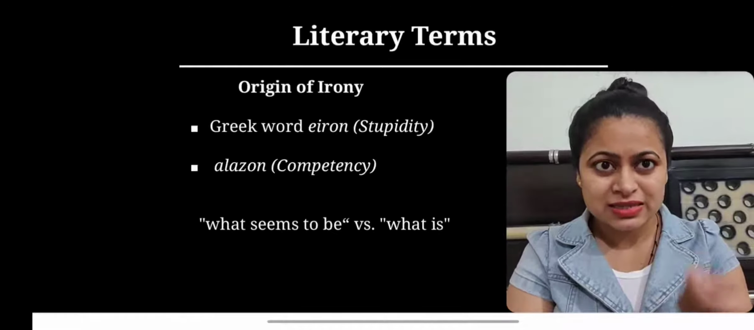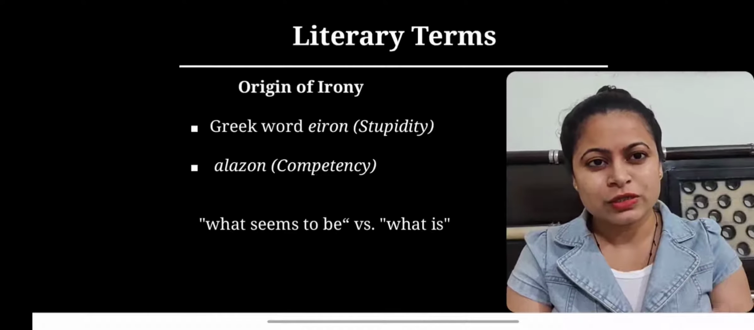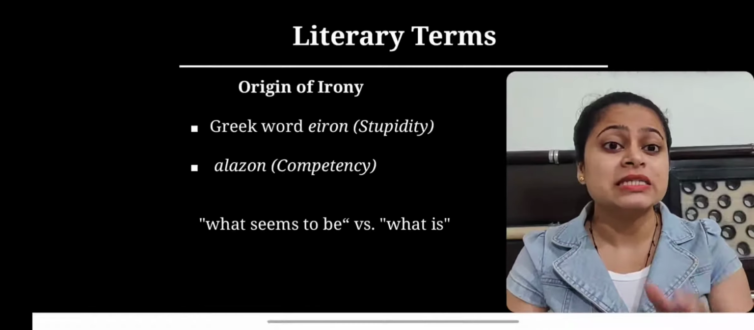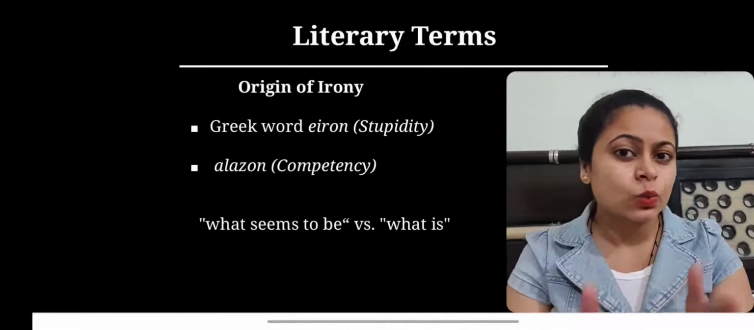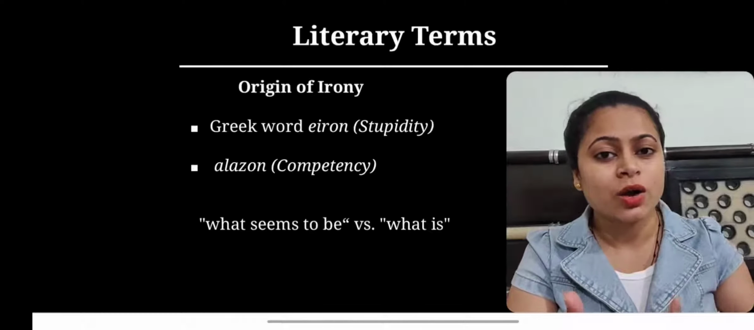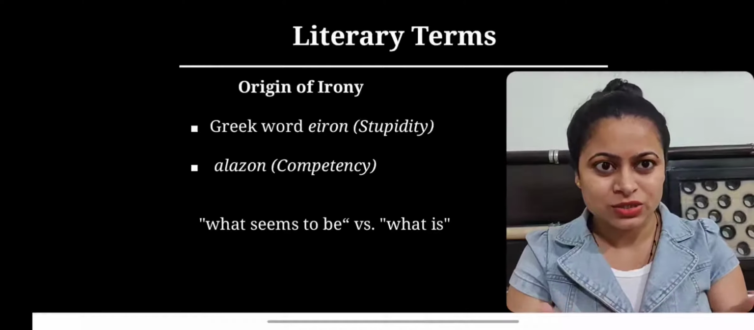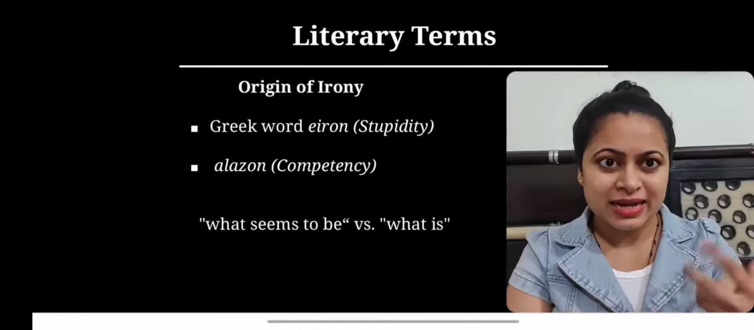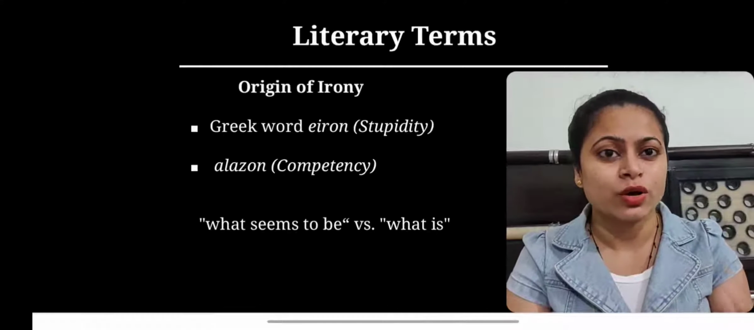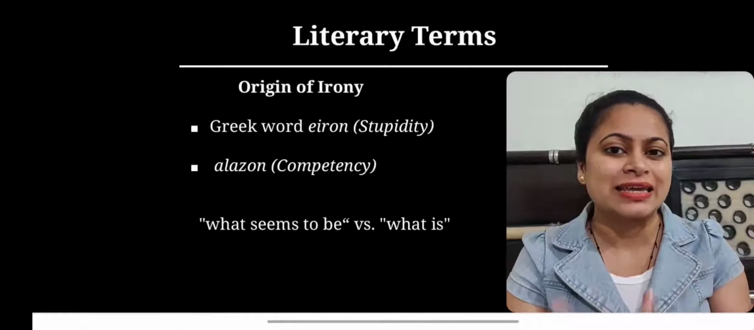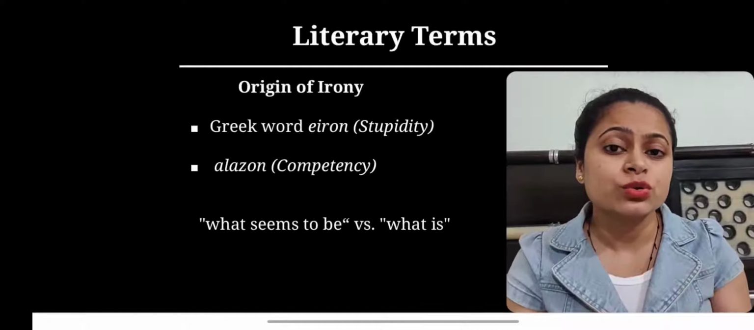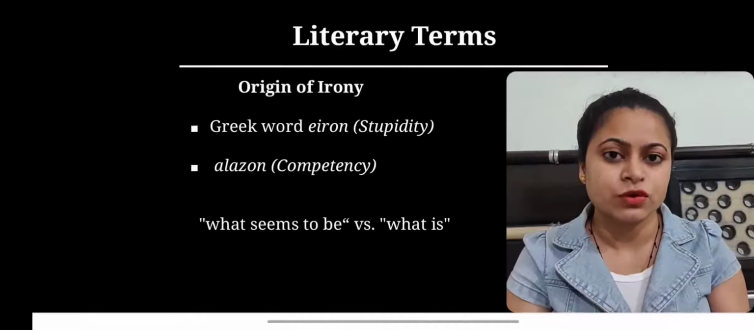So it is this idea of clash or tension between what seems to be and what is, or how things really are, or how they appear. So this tension or this clash is responsible for the origin or for the making of this term irony, and it is also the root of the different kinds of irony.